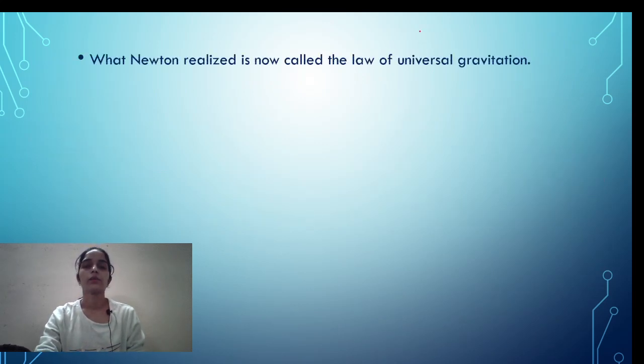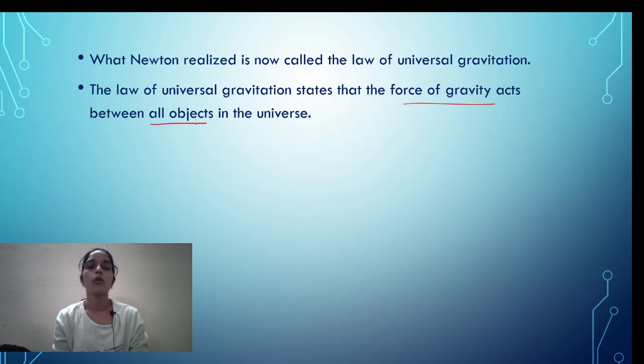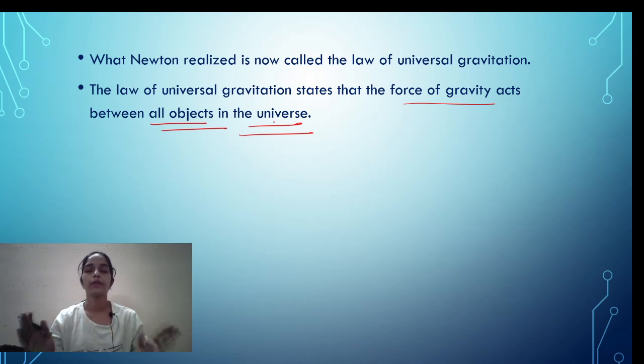Now what Newton realized is now called the law of universal gravitation. These forces that attract masses are described by the law of universal gravitation, and this law states that the force of gravity, or the force of gravitation, acts between all the objects in the universe. This is acting everywhere, on all objects. If a person is sitting here and another person is sitting here, then they are both attracted toward each other just because of this gravitation.